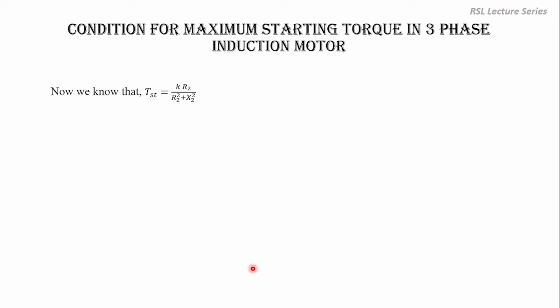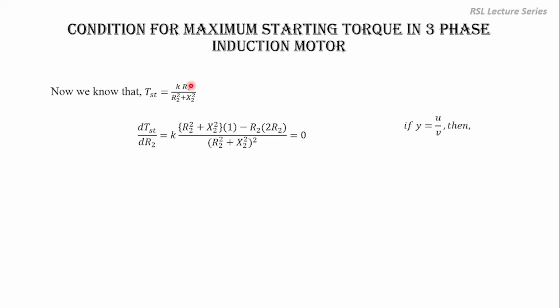Already we know the starting torque is given by K into R2 divided by R2 square plus X2 square. So now the condition for the maximum torque is dTST divided by dR2 equal to 0. We are going to differentiate this starting torque with respect to R2 and equate it to 0 to obtain the condition for maximum starting torque. So now this is in the form U by V. If y is equal to U by V, then dy by dx is given by V du by dx minus U dv by dx whole divided by V square.